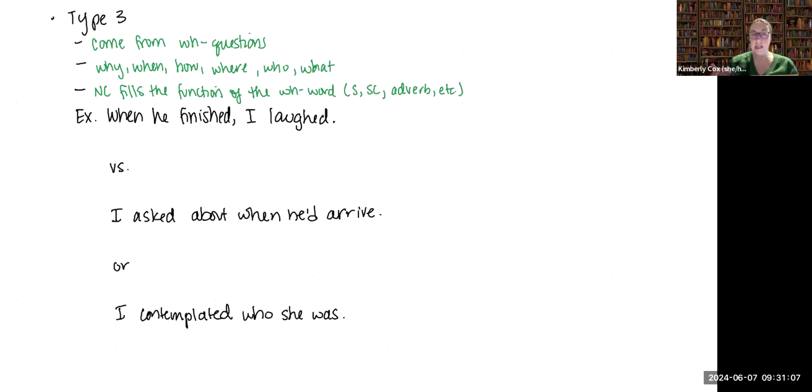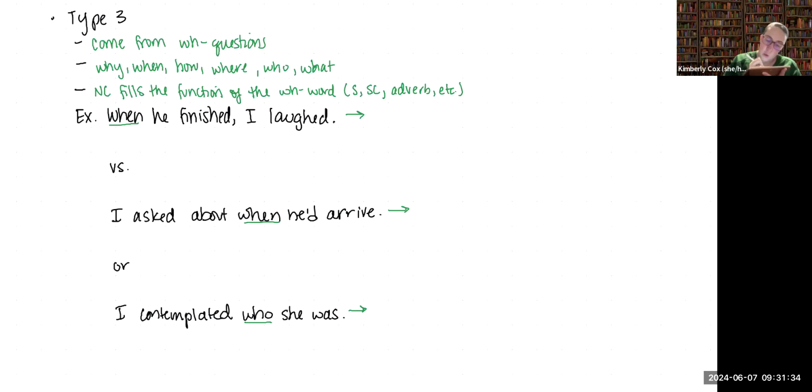So I have three sentences. When he finished, I laughed. I asked about when he'd arrive. I contemplated who she was. Each of these three sentences contains one of the WH words that we talked about above, and each of them could be considered to respond to a WH question. So when he finished, I laughed.